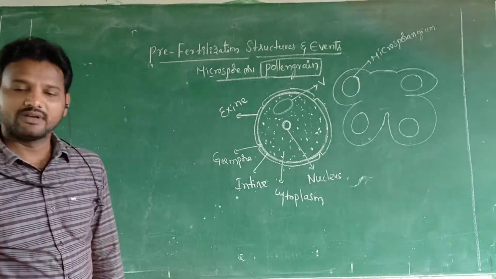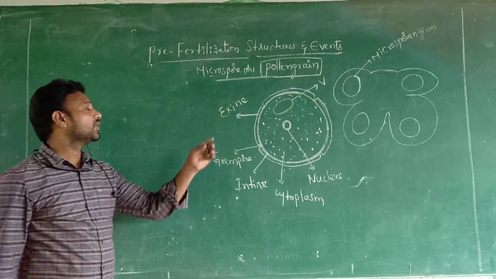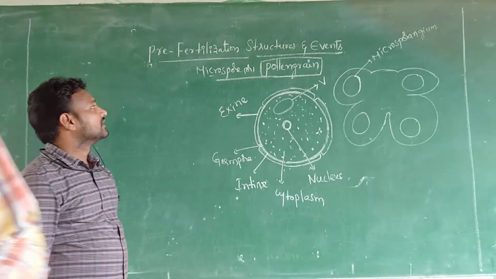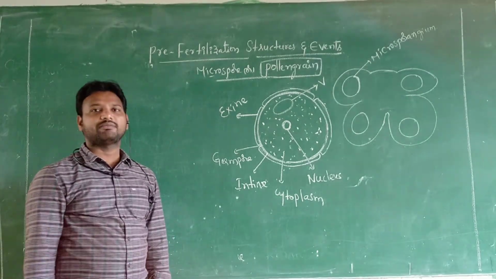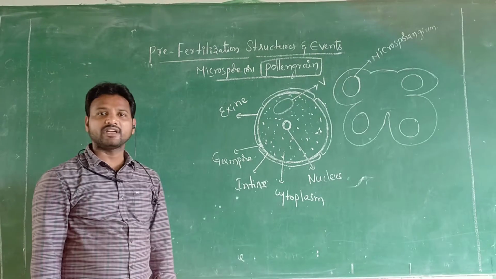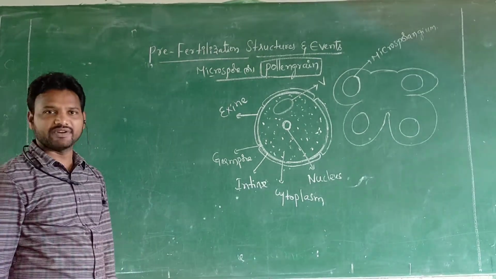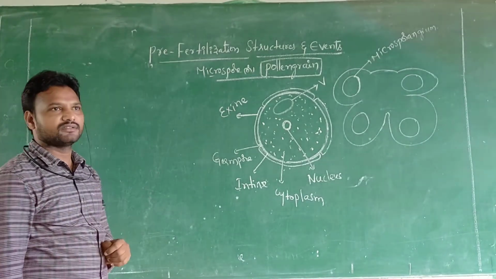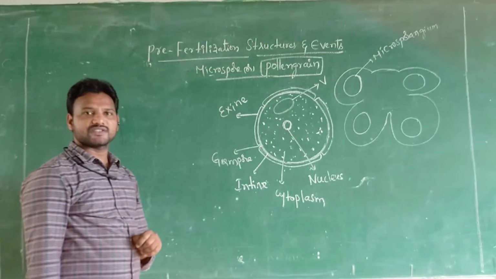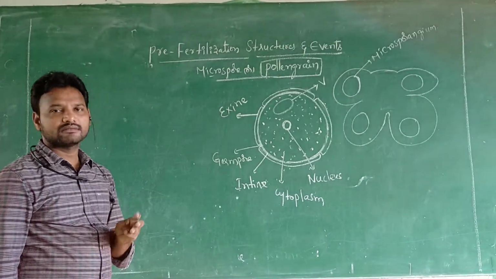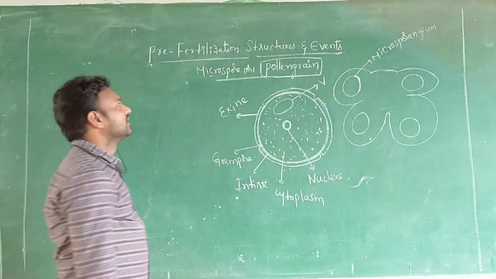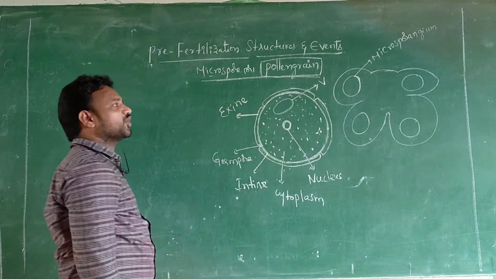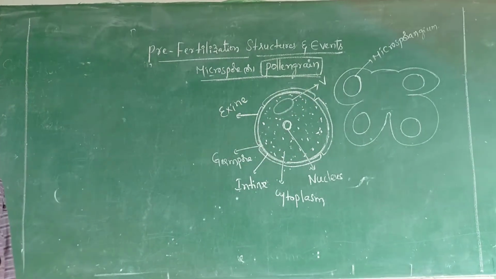All of you. So today we would like to deal with the pre-fertilization structures and events. Yesterday we studied the structure of the microsporangium. Actually, there are three topics in pre-fertilization structures and events: one is stamen, second is microsporangium, third is pollen grain. In our previous classes we learned stamen and microsporangium. Now today we are going to discuss microspore or pollen grain.